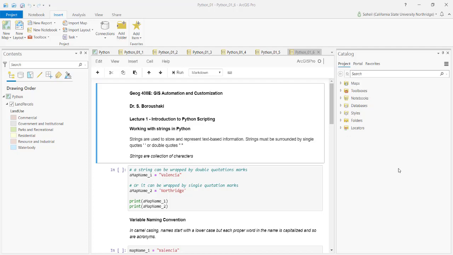They are text-based information, and we can simply store them in our variables as we did before. However, the most important thing to understand about strings is that they must be wrapped by single quotes or double quotes.